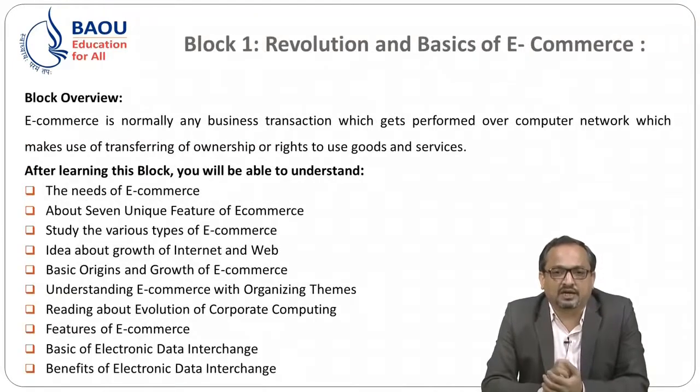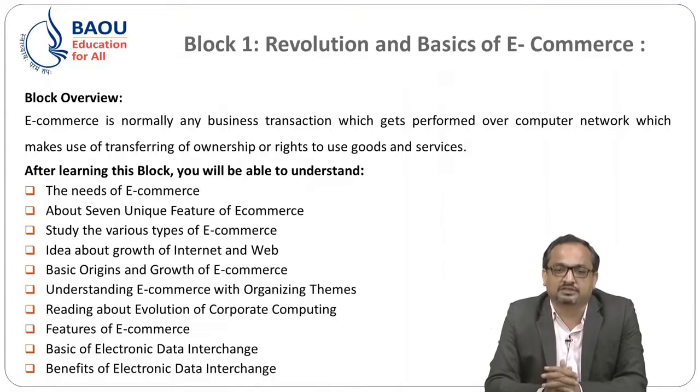Friends, in our last session we discussed what exactly electronic commerce is. Electronic commerce is normally any business transaction which gets performed over a computer network, which makes use of transferring of ownership or rights to use goods and services. It is nothing but our conventional way of commercial transaction, where we are purchasing some sort of goods and making some sort of payments. In the same way, in electronic commerce we are using the internet, www, to make these things happen.